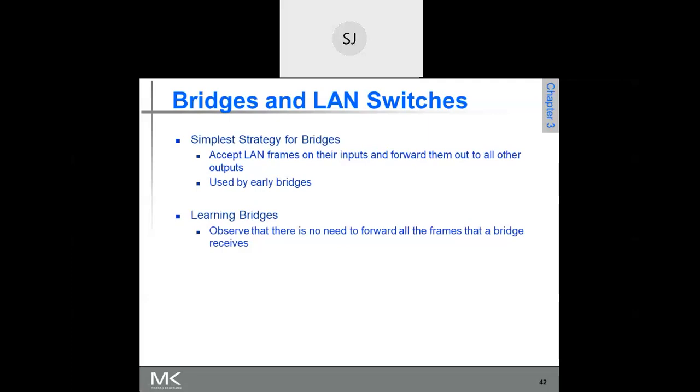Assume that LAN 1 and LAN 2 are connected by a bridge. If a frame is sent to the bridge, and the destination is within LAN 1 only, there is no need to forward it to LAN 2. That is what the bridge has to decide: is it necessary to forward the frame to LAN 2? If not, it is not needed.